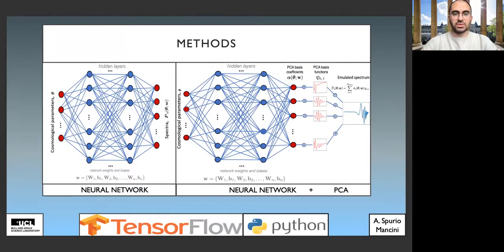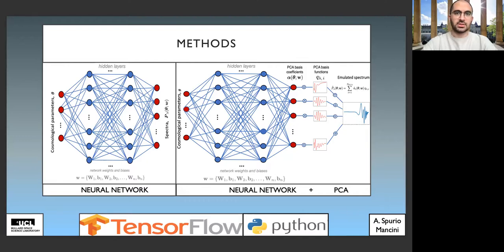So in terms of how the emulation is performed, I won't go into any of the details about the neural network architectures. Because the mapping to be learned is very simple, we don't need any fancy architectures. We just need a multi-layer perceptron. But I just want to mention that there are currently two methods implemented in CosmoPower to perform the emulation. One is a direct neural network mapping between cosmological parameters and power spectra, and the other one is a neural network mapping between cosmological parameters and the coefficients of a principal component analysis decomposition of the power spectrum. And the user is free to choose either method.